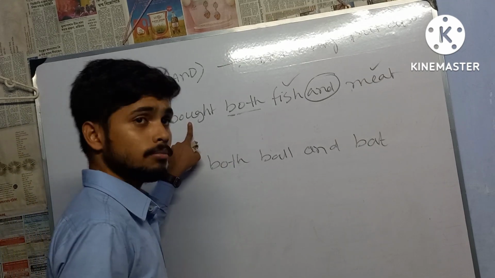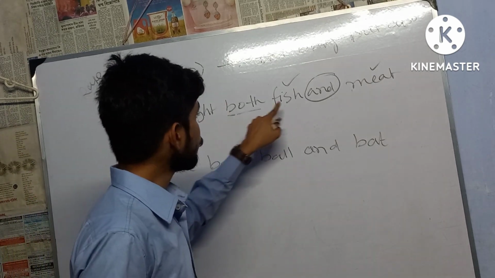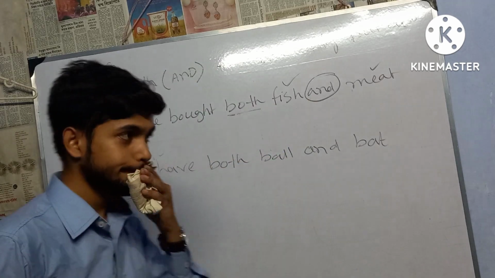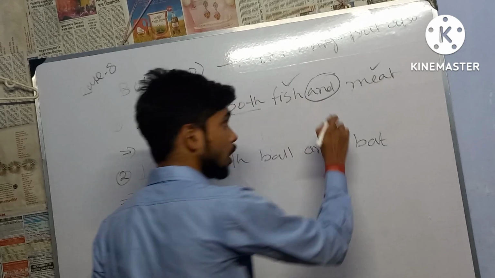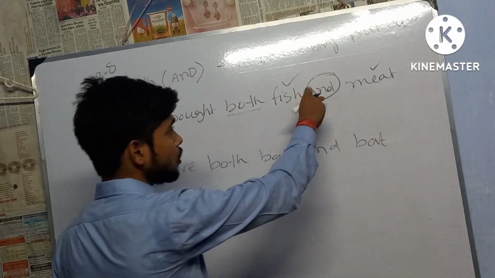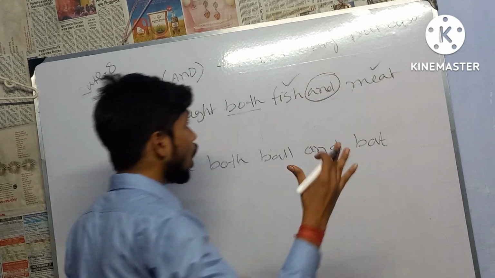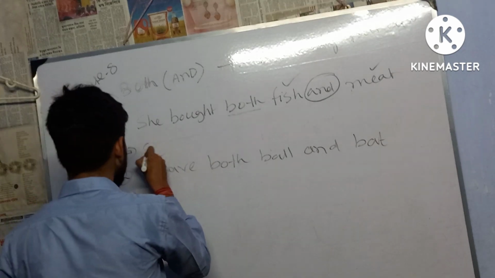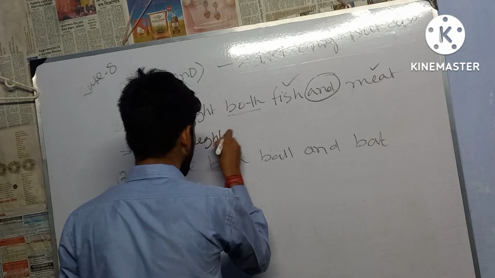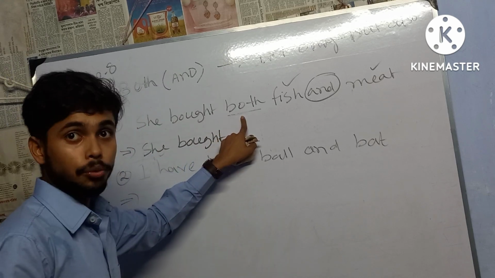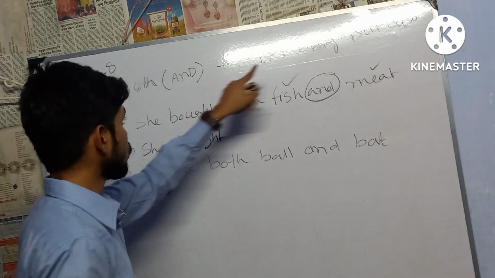She bought both fish and meat. We have found both, and two nouns. Fish is a noun and meat is a noun, and the connector is and. So how we will do that is, we'll have to write down she bought, then replace both and write down not only.